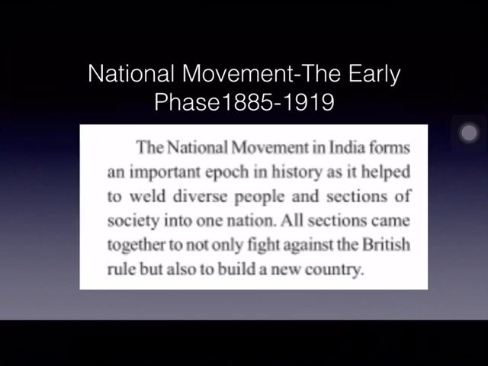Though it was suppressed by the Britishers, the spark of nationalism continued and it took the shape of the national movement. It was called a national movement because it brought all the people together on a single platform. Irrespective of their caste, creed and religion, all the people were brought to a single platform to fight against the British rule.